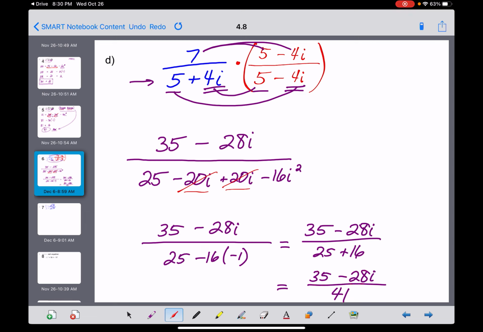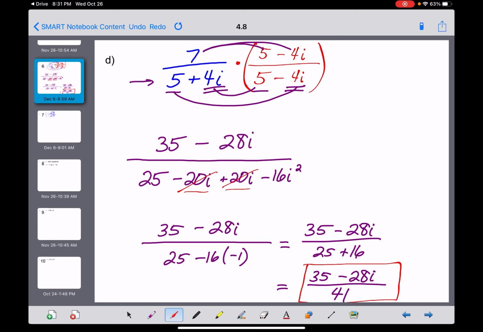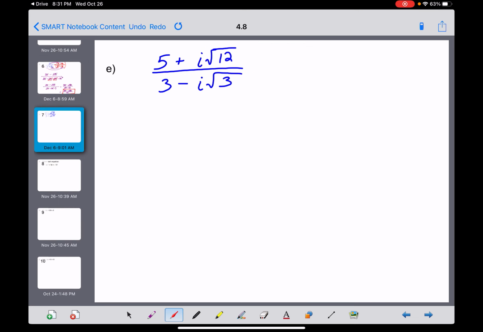And so this answer that we have right here is our final answer with a purely real denominator: 35 minus 28i all over 41. Okay, so that's how you handle a division problem with i's in there. And I'm going to give you one more here that's not going to be fun, but this type of problem shows up too. Sometimes you end up with radicals involved in there too.